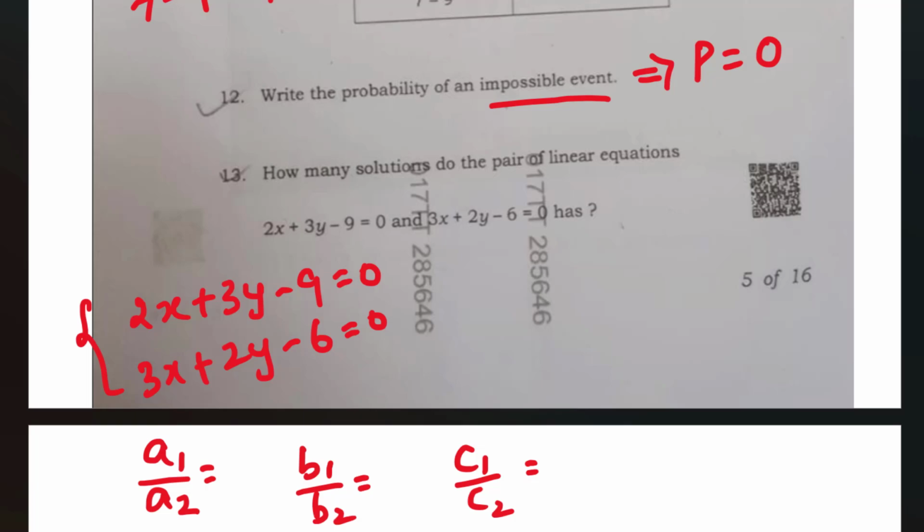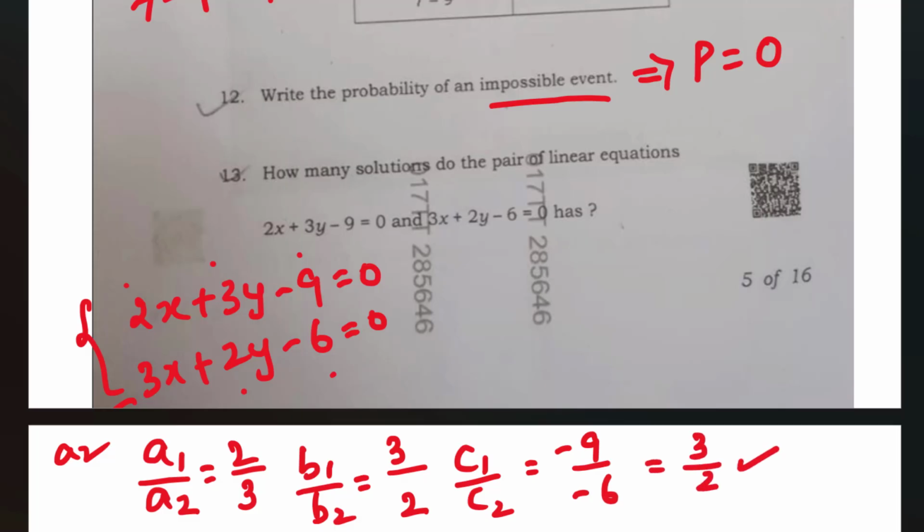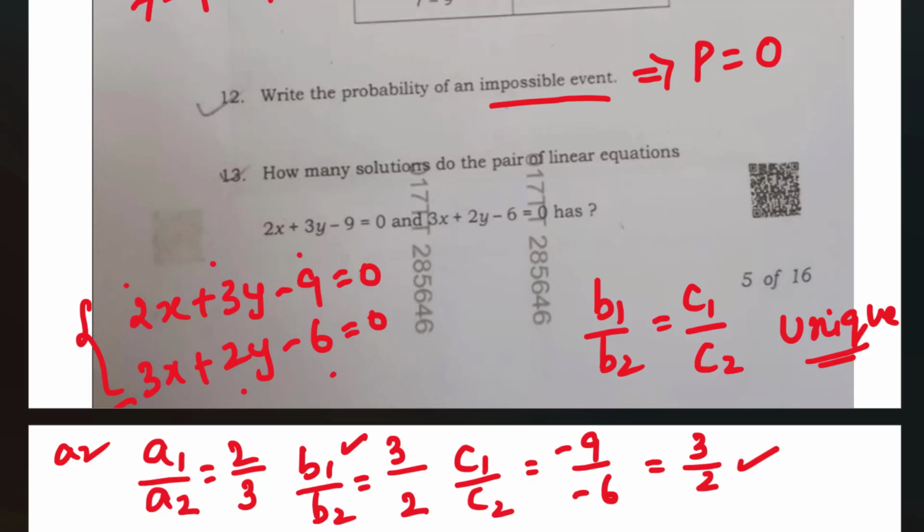Okay. So what is a1? See, this is a1, b1, c1, a2, b2, c2. So a1 is 2, a2 is 3, b1 is 3, b2 is 2, c1 is minus 9, c2 is minus 6. So this will become 3 by 2. So this 3 by 2 and this 3 by 2 are same. That means b1 by b2 is equal to c1 by c2. Means one group is same. That means this pair of linear equations has a unique solution. Okay, one solution.